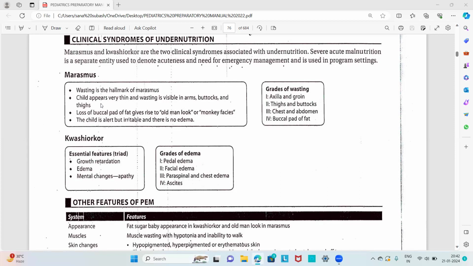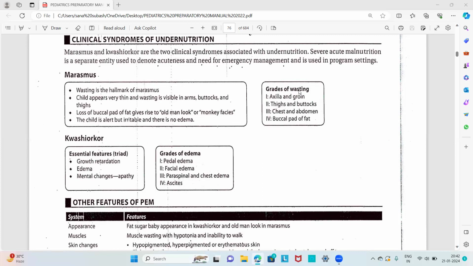In the OPK, there will be a picture showing the marasmic child. So there will be wasting, that is, the child appears very thin. Wasting is the hallmark of marasmus, and it is visible in the arms and buttocks, and there will be loss of the buccal pad of fat, and it looks like an old man look or monkey face, and the child is alert but irritable, and there is no edema.